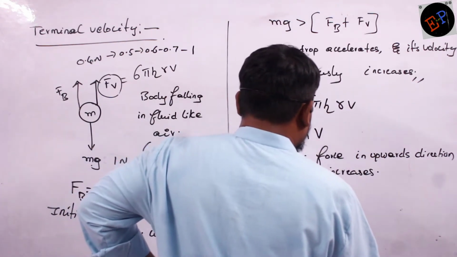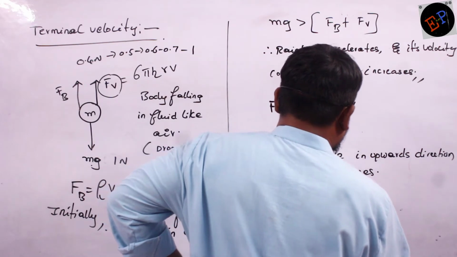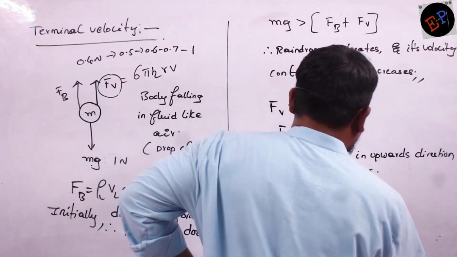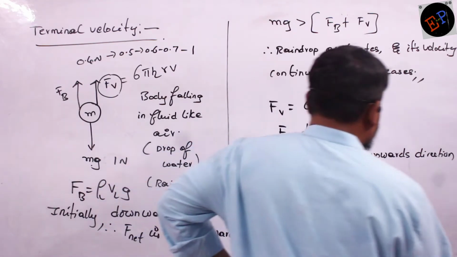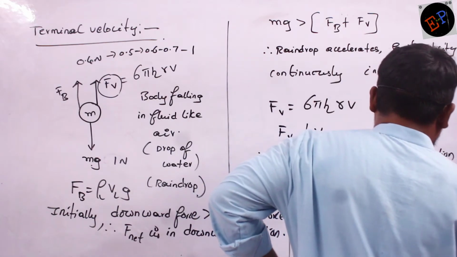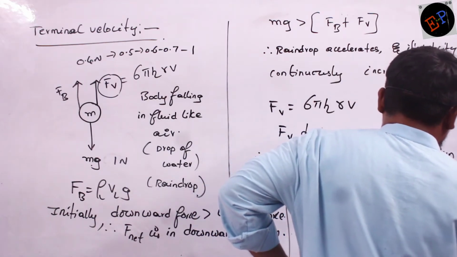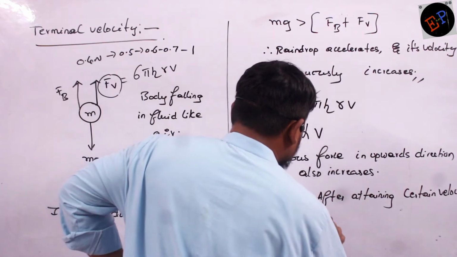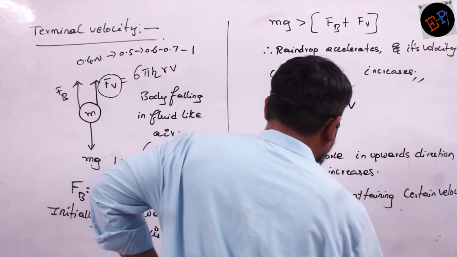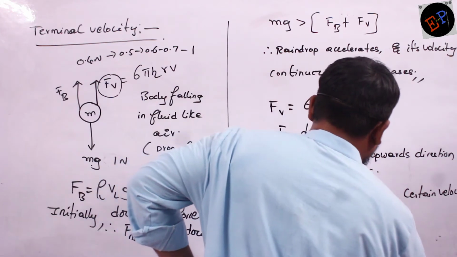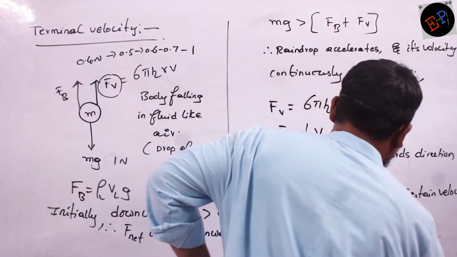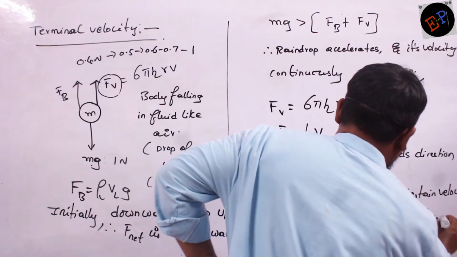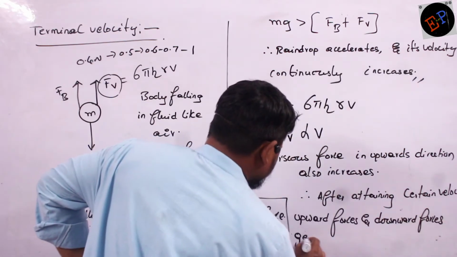Therefore after attaining certain velocity, upward forces and downward forces get balanced with each other.